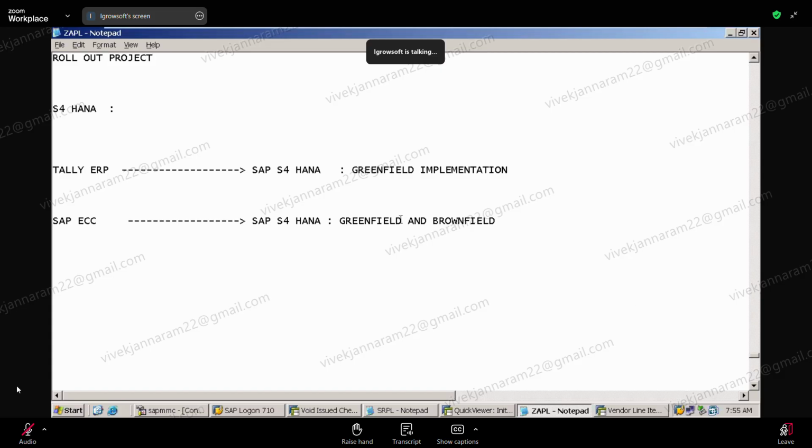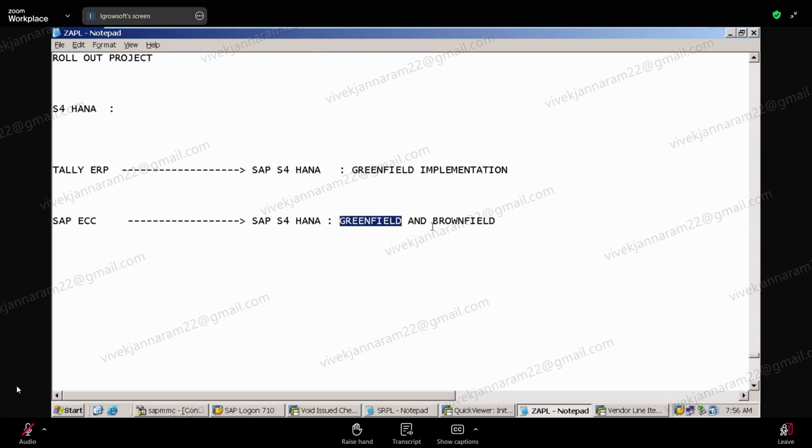Greenfield means you are again starting from scratch, fresh. As if you are doing from Tally to S4, we will do in S4 HANA as I have done. I did not take the data from my ECC to our S4, right? I did again in S4, fresh. That is greenfield. So what I showed you in the S4 HANA system, what type of implementation is it? Greenfield.